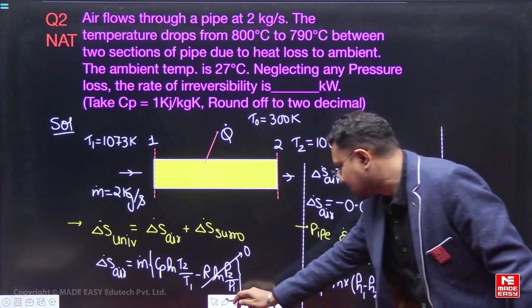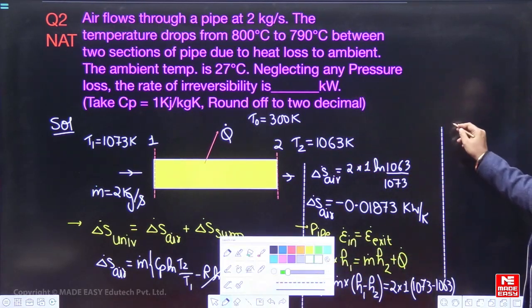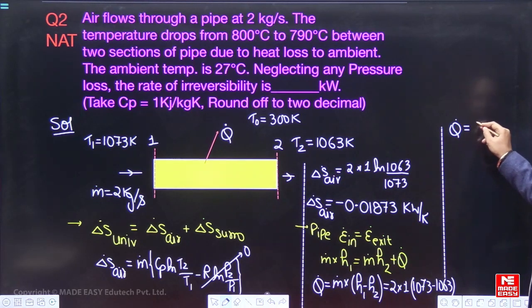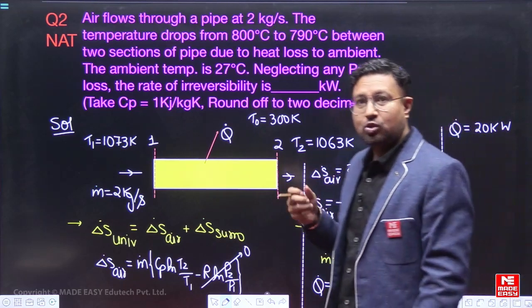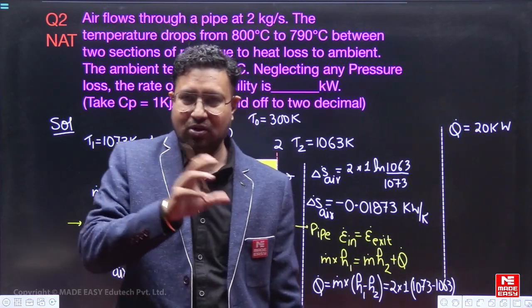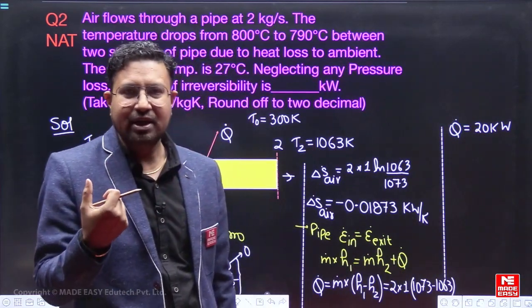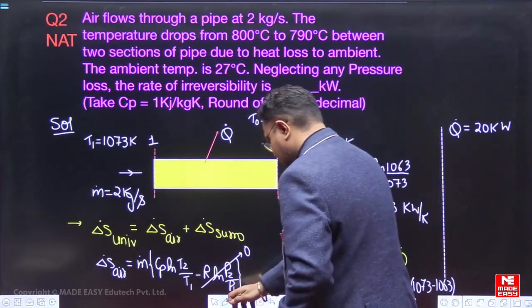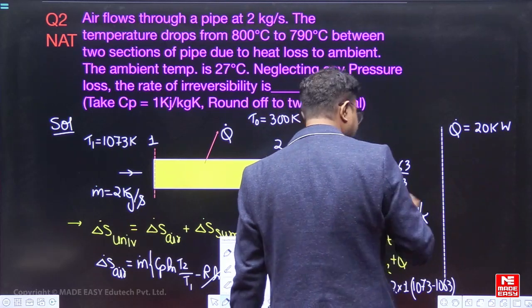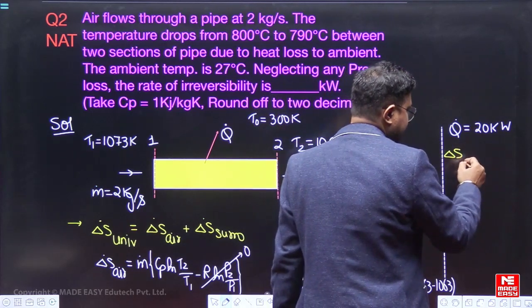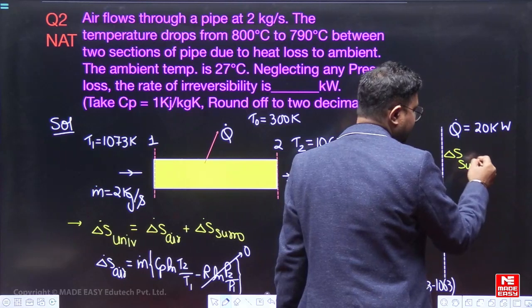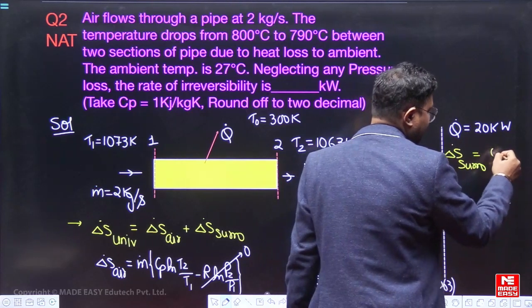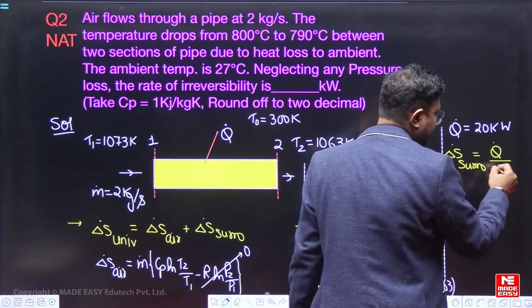So we can write Q dot equal to 20 kilowatt. Q dot, 20 kilowatt, we got. Now Q dot is 20 kilowatt. This 20 kilowatt will be added to the surrounding at the temperature of the surrounding, which is 300 Kelvin. So the entropy change of the surrounding, delta S surrounding dot, means per unit time, will be equal to Q dot upon T naught.